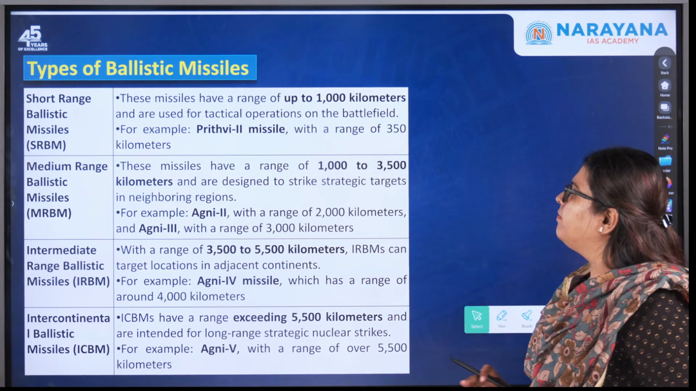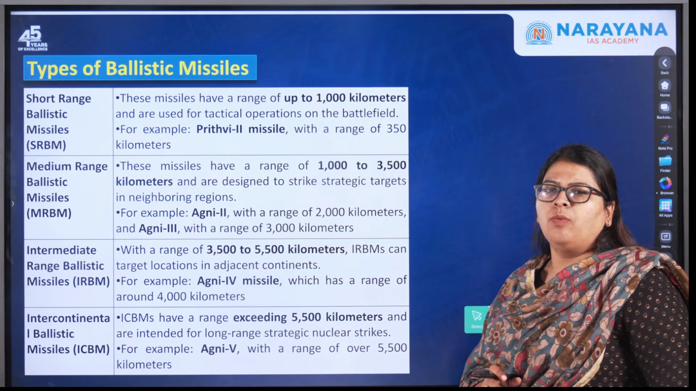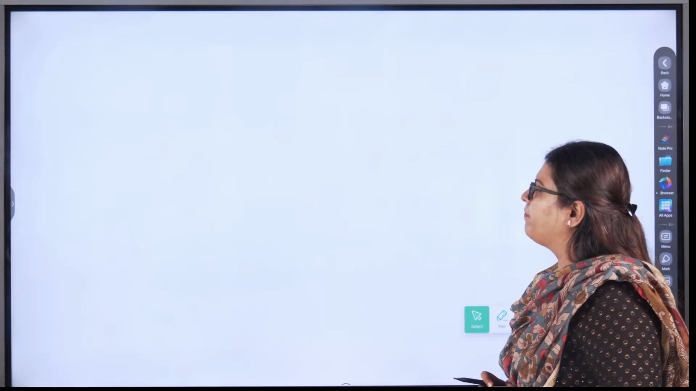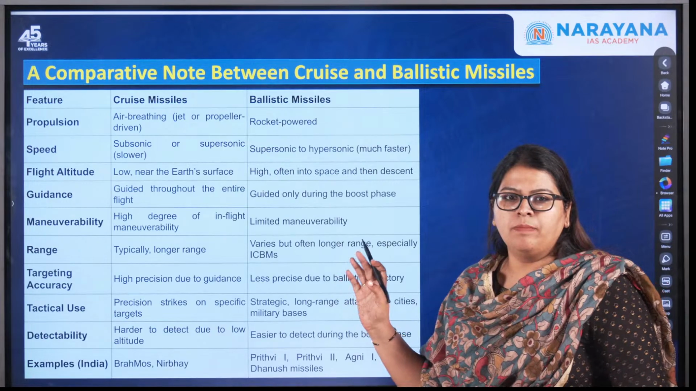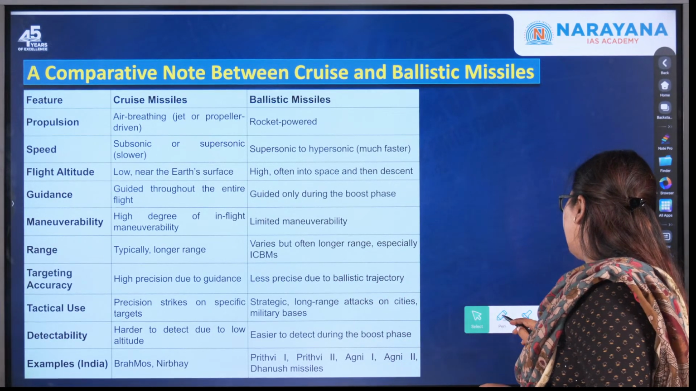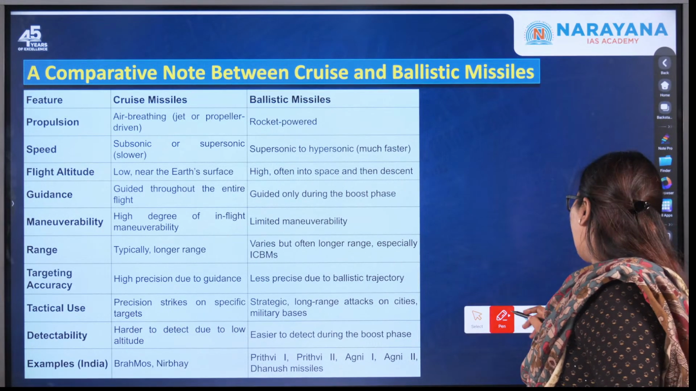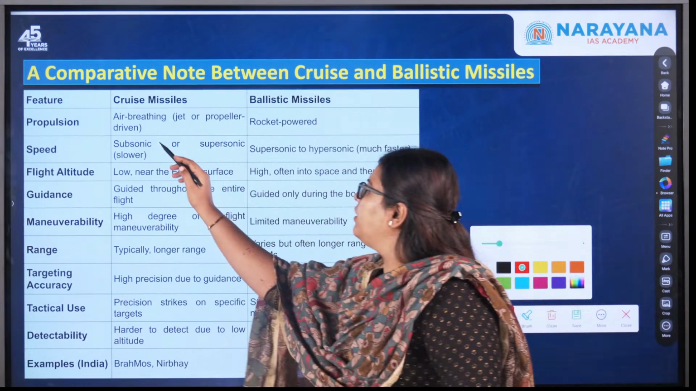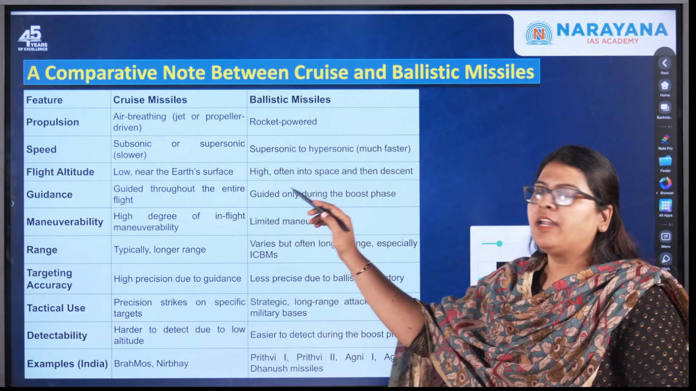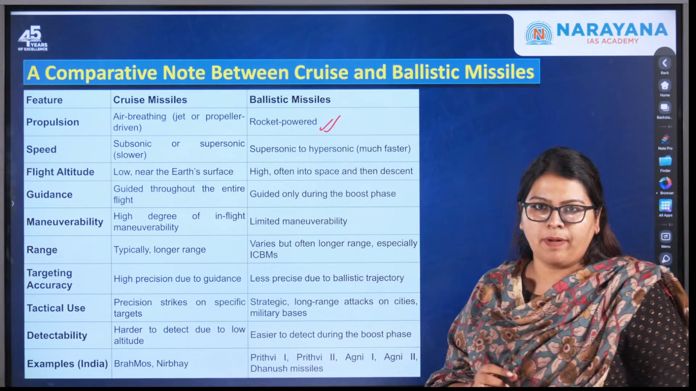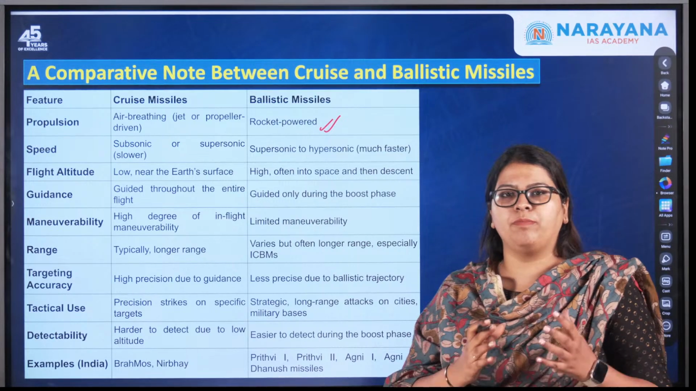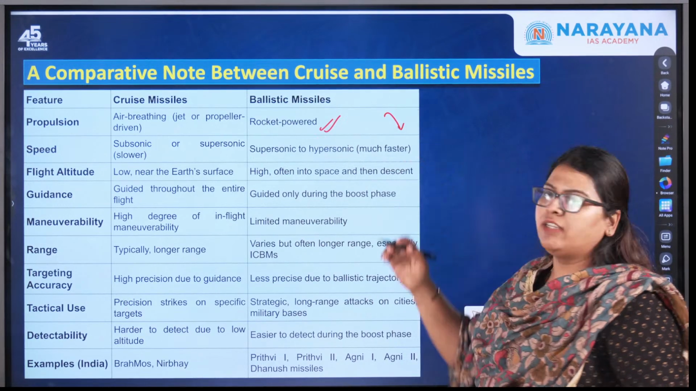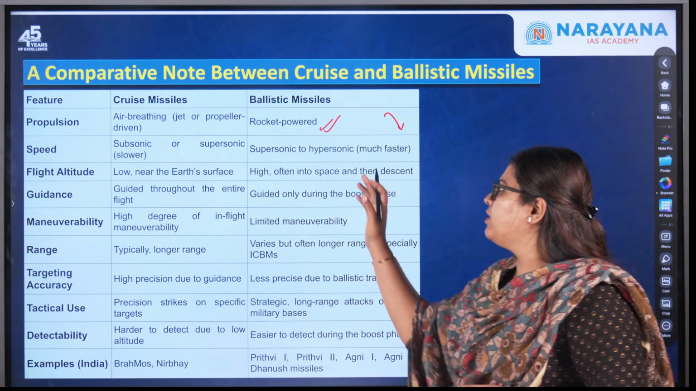Now moving forward, let us look into what is the major difference between the ballistic missiles as well as the cruise missiles. Okay, so a comparative note between the ballistic missiles and the cruise missile, as you can see over here. The first one is the method of propulsion. As I told you, the ballistic missiles are rocket powered. They actually require a rocket for their propulsion, and these are guided in the beginning. However, during their fall, it falls freely due to gravity. So this is the propulsion method.